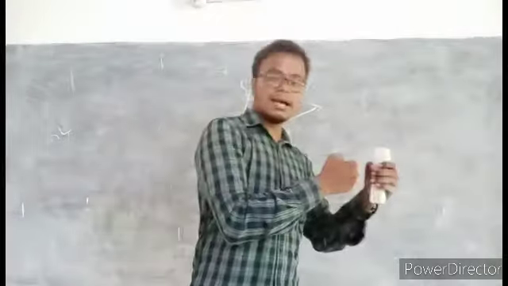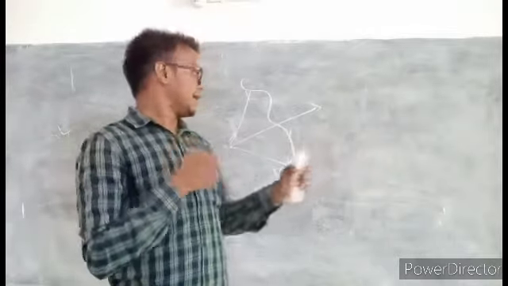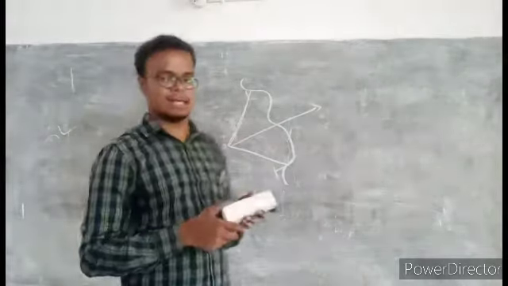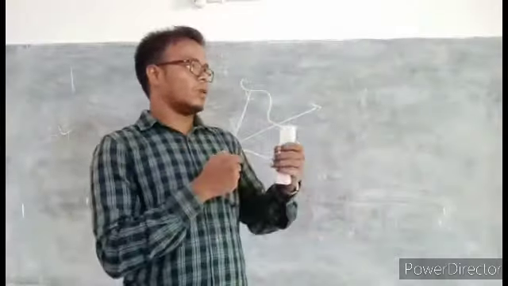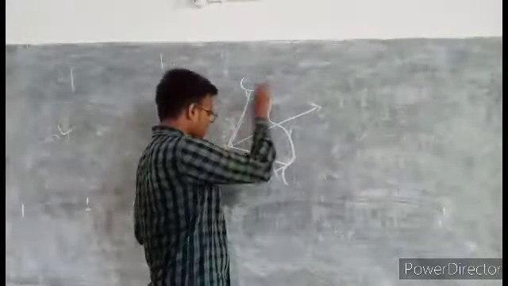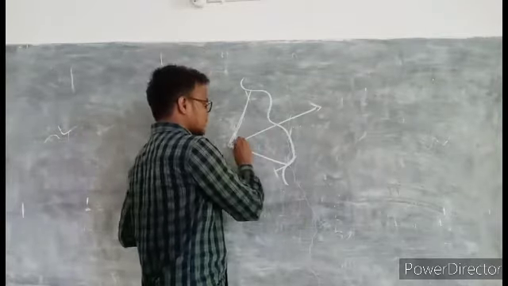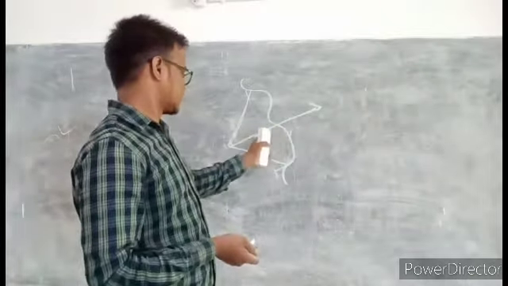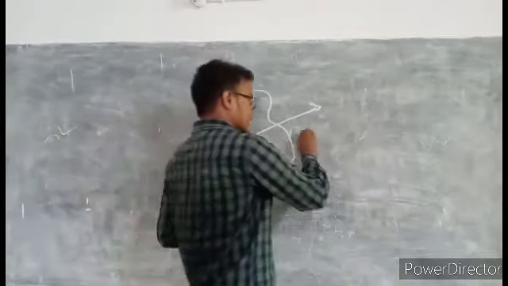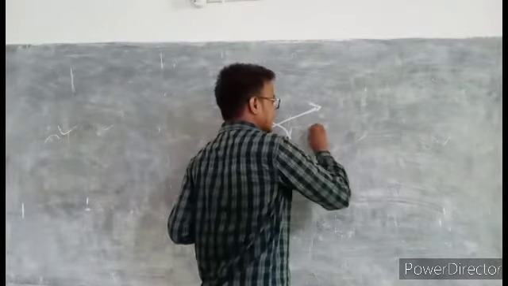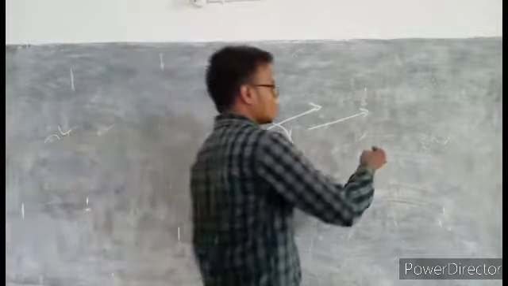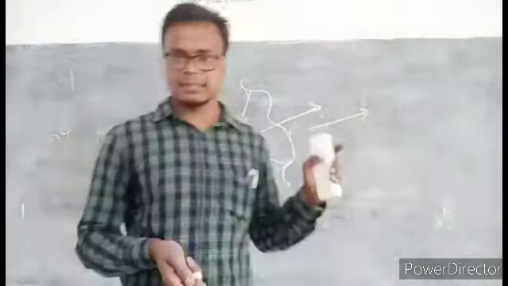If I stretch the string of the bow, at that time the string of the bow stores some potential energy. When I release the string, the same amount of potential energy gets converted into kinetic energy, and it takes the arrow like that up to a certain distance.